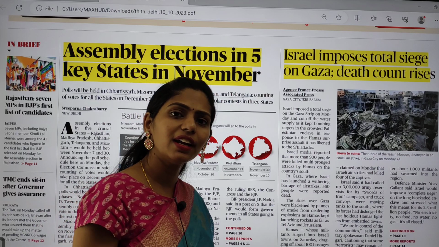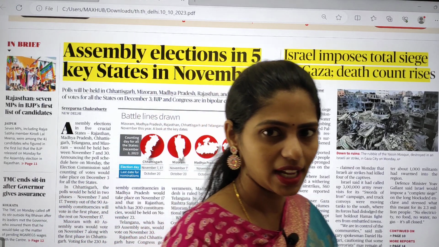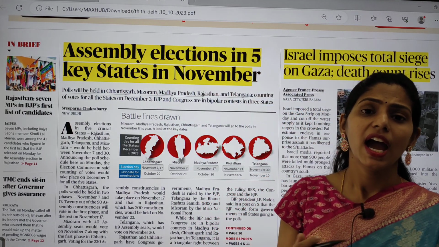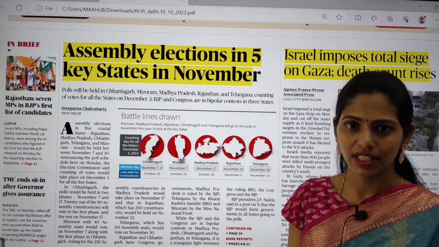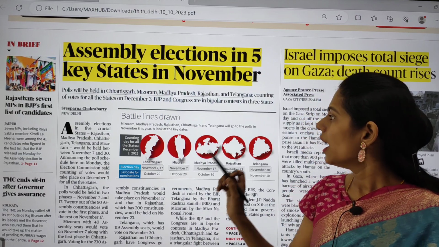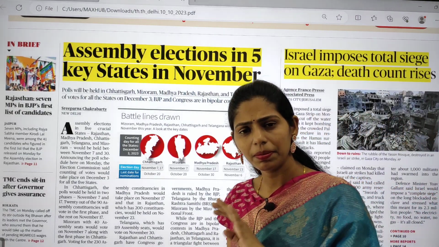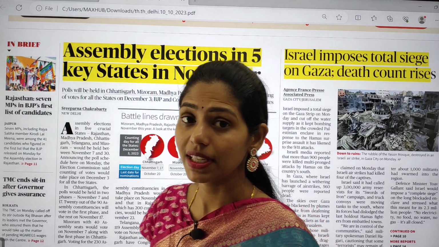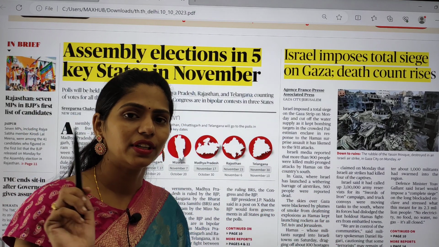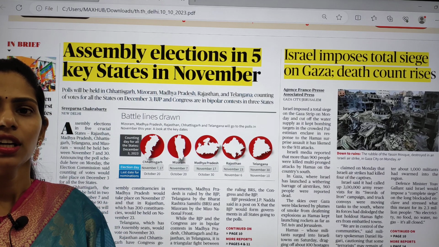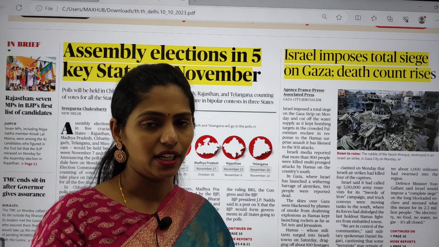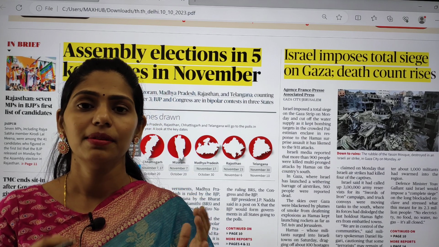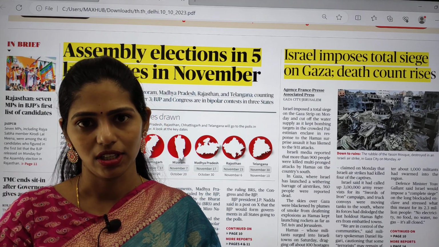Whatever current affairs we are going to discuss in this class will be important from your UPSC point of view and even from your state service examination point of view. And one more thing: if you are preparing for any competitive examination, current affairs plays a very important role. For that you have to refer to a national newspaper every day. So don't skip the current affairs, because it will become a bulk chunk in your examination.